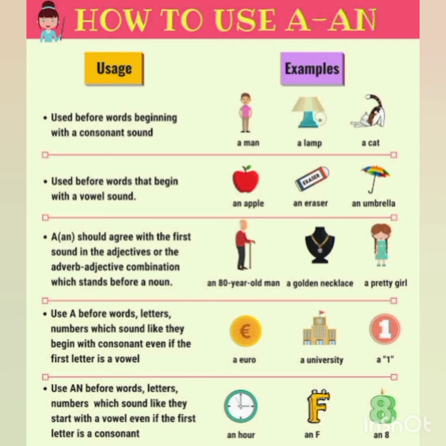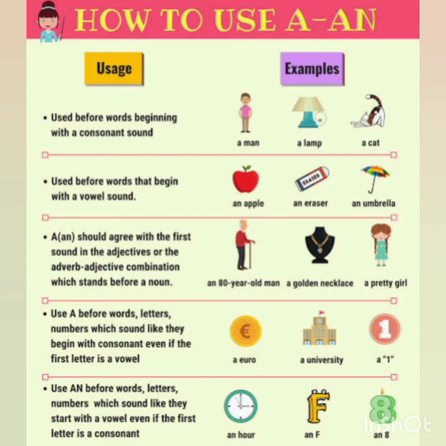We use a before words, letters, numbers which sound like they begin with a consonant sound, even if the first letter is a vowel. A euro. Euro spelling is from E, but the sound is Y. A university. The sound is Y, so we write a. A one. One, the spelling is from O, but the sound is W.